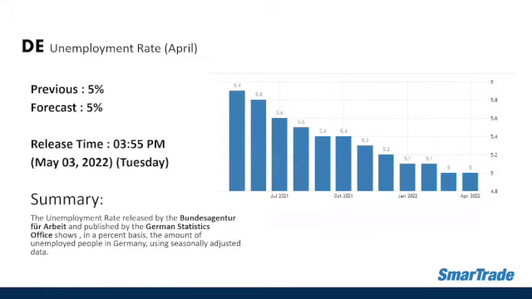And followed by the unemployment rate for Germany for the month of April. So the previous data was 5%, and it's being forecasted same thing at 5%. And the release time yesterday was 3:55 p.m. And the actual data was 5%. So this data for the unemployment rate for Germany was actually neutral, since it did not beat the market forecast, and the actual data remains the same.